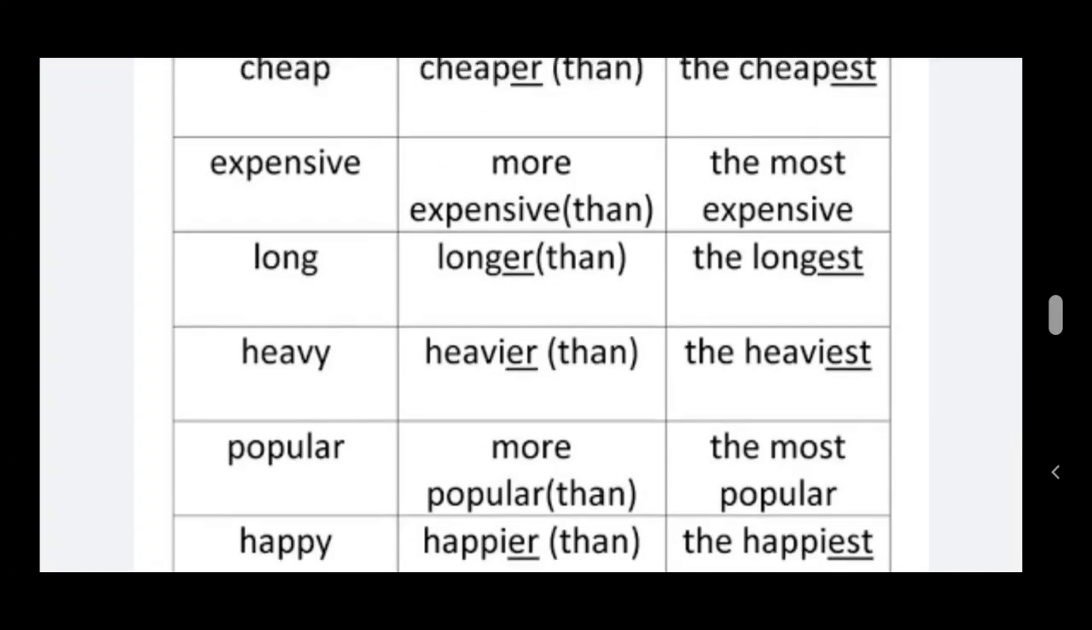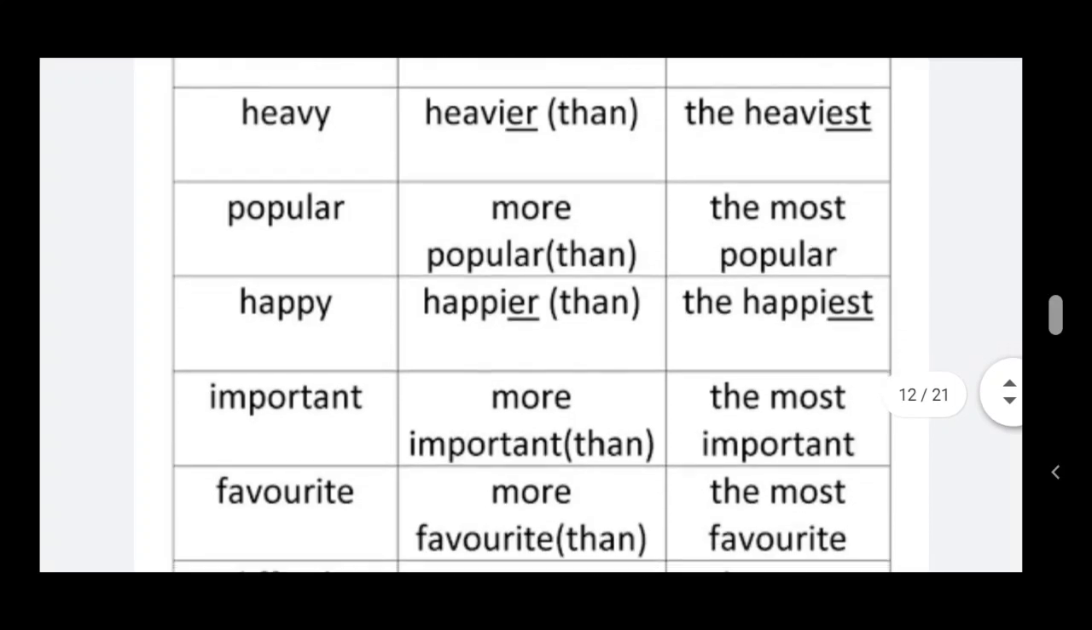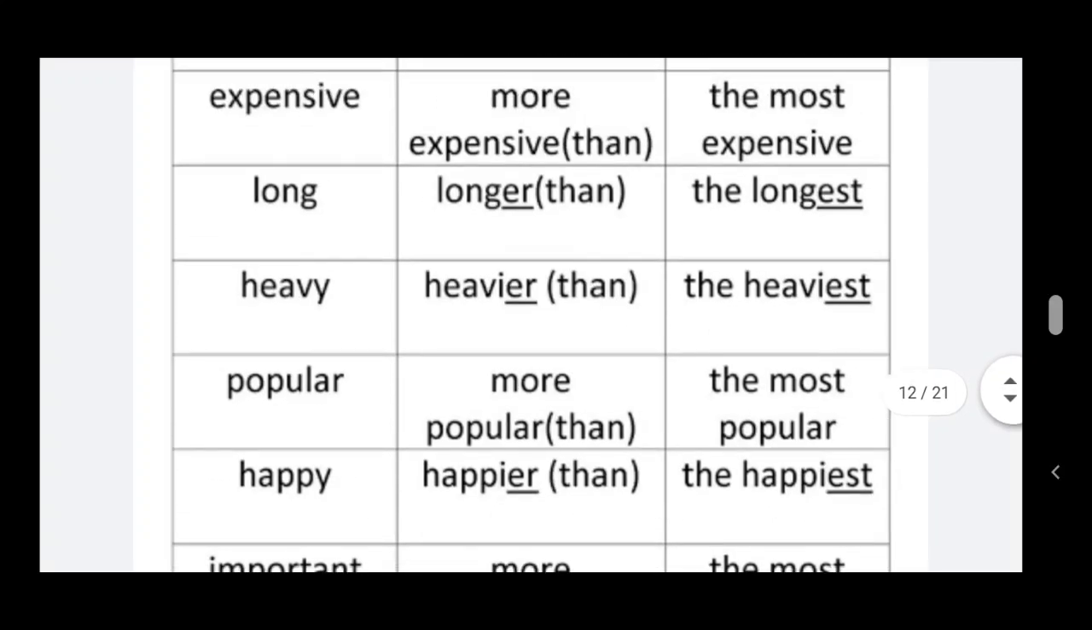Expensive, it goes on three syllables, expensive. So we are just changing over to the more and most form. Instead of er and est, we are adding more, and for est we are adding most. So see here, more expensive than, the most expensive, long, longer than, the longest, heavy, heavier than, the heaviest. Why are we adding er? Because the adjective ends with y. So we are adding IER and IEST.